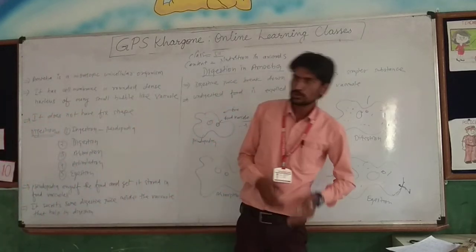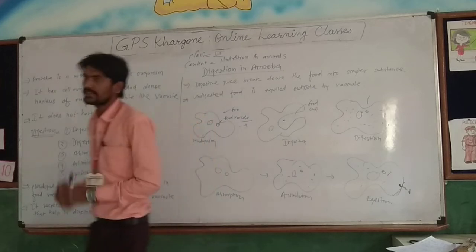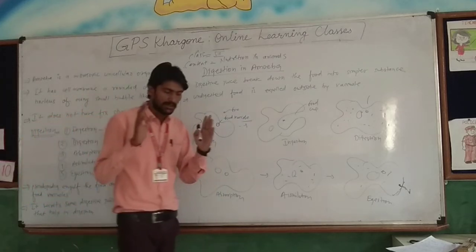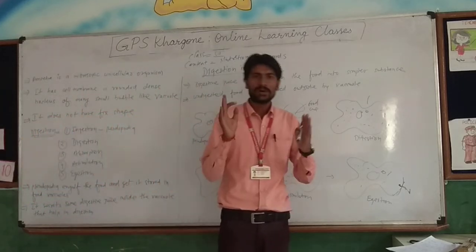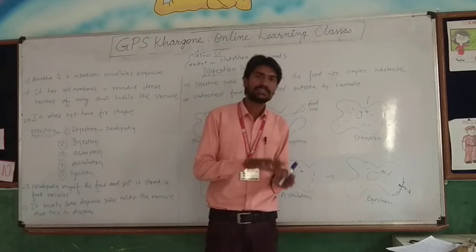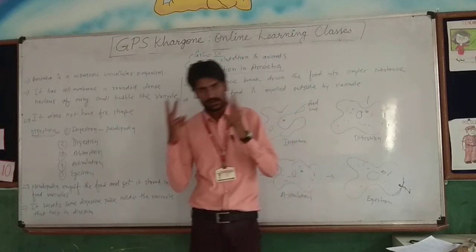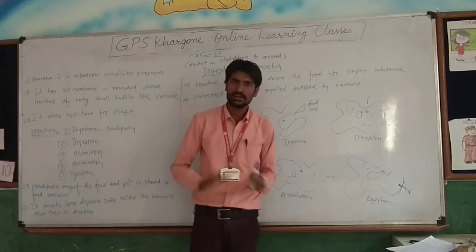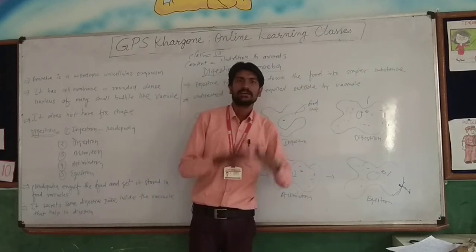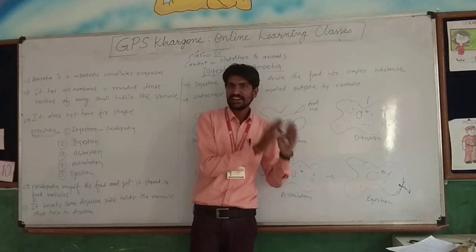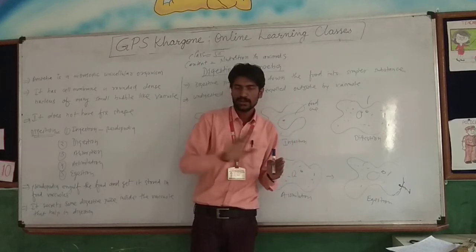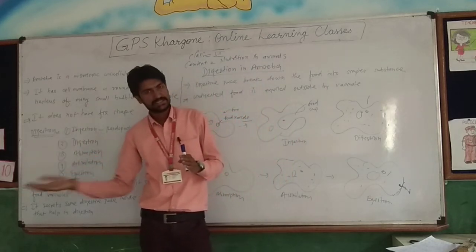So, one more time, let's shortly revise what is given in your second chapter. The first thing is what nutrition is. Another thing, how digestion takes place in a human being. There are two main parts in the digestion of a human being: the gastrointestinal tract, or we can say the alimentary canal, and the digestive glands.